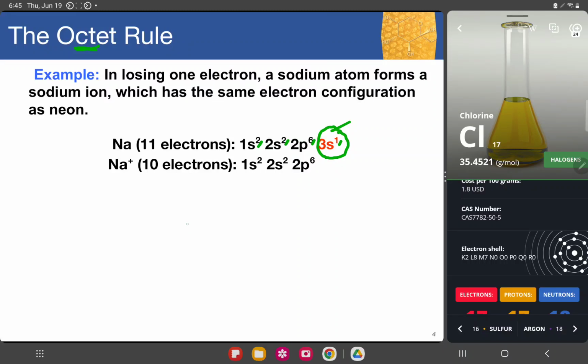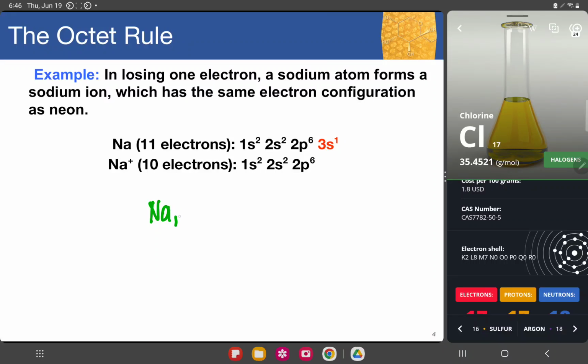In the octet rule, always remember that on its first shell we always have 2, and then the rest we should have 8, except for certain atoms that don't comply with the octet. I'm going to explain further. Sodium has 11 electrons. This is a bit of a shortcut of our octet rule, but we'll discuss it even further in the next topics.